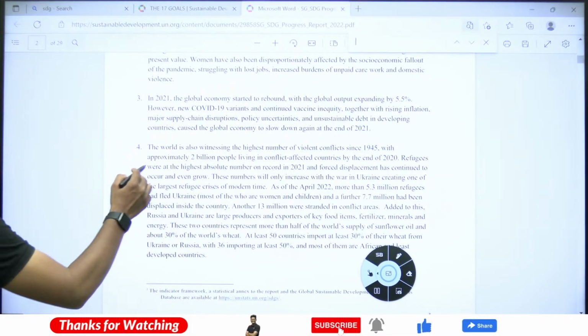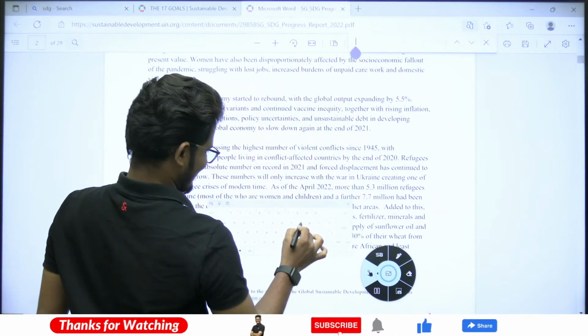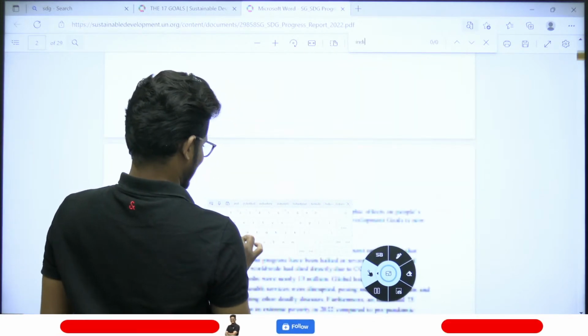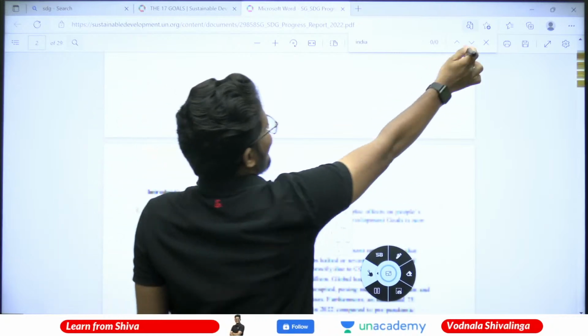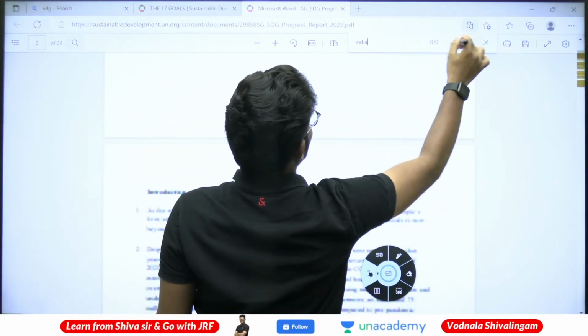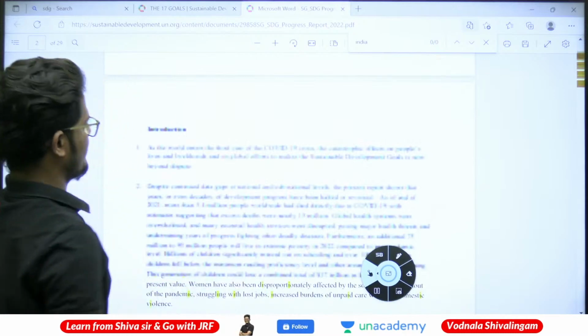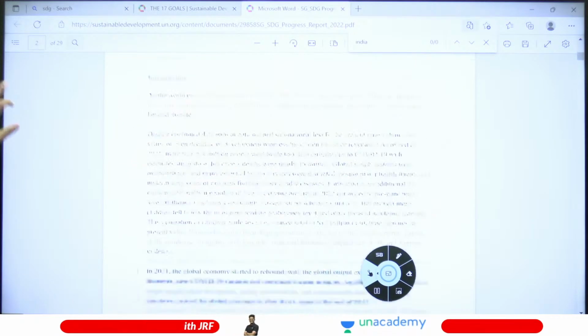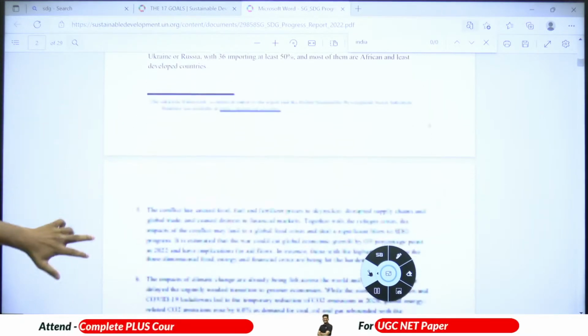India, is there any? I think there is no information with respect to India.